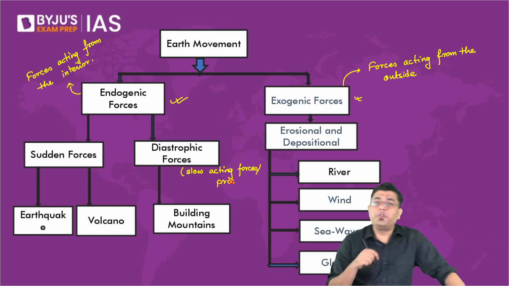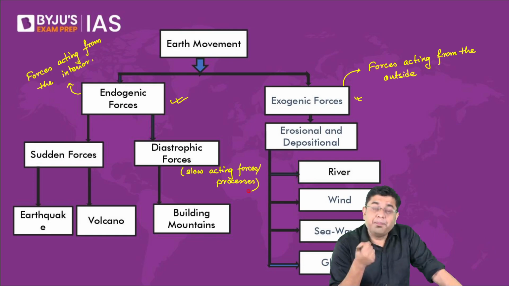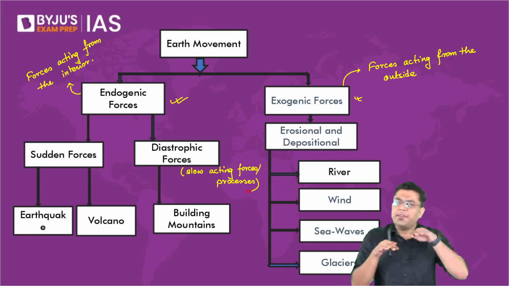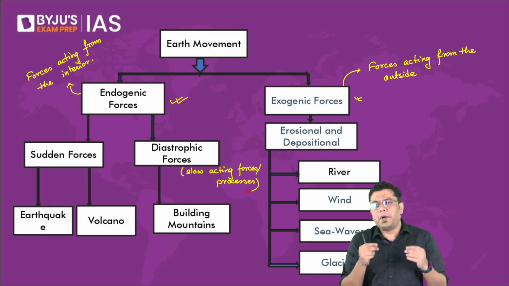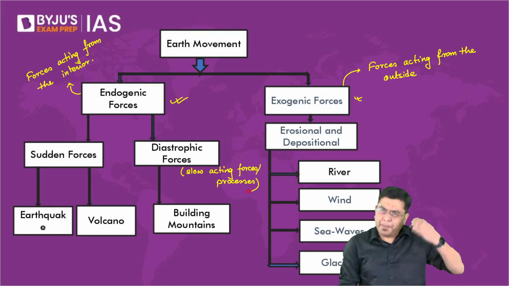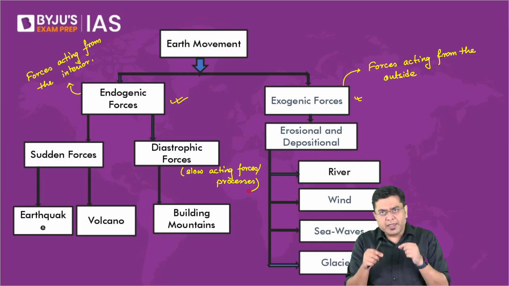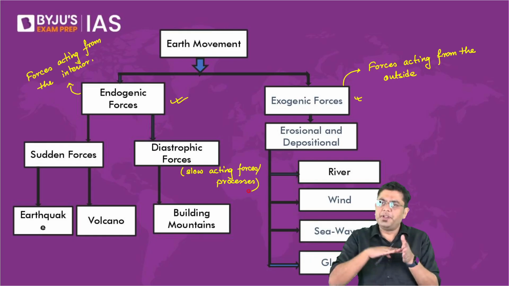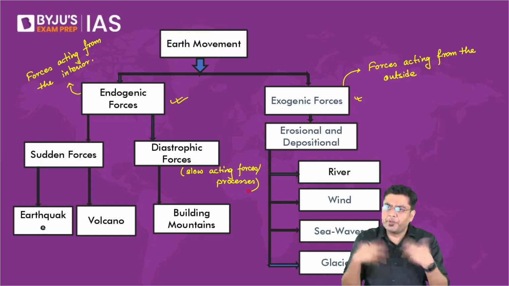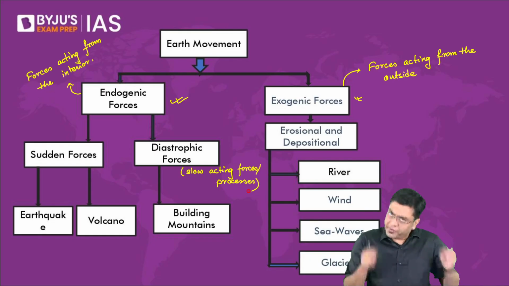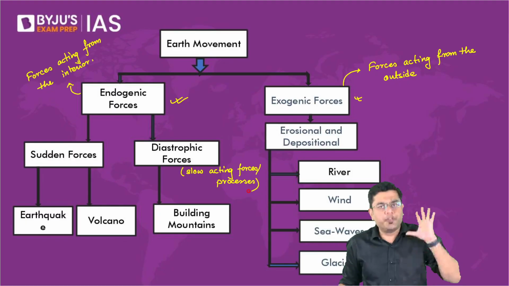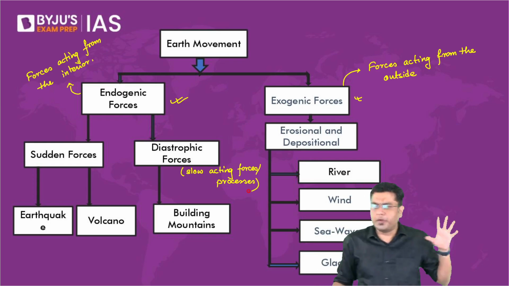Now, when we talk about sudden forces, for example, earthquakes or volcanic eruption, they end up happening all of a sudden, isn't it? It is not as if an earthquake has been occurring over a particular region in India for the past 200 years, with a slight shaking every day, continuously shaking topsy turvy. It happens all of a sudden whenever it happens. So is the case in the case of volcanoes also. They will happen all of a sudden at one instance at one point of time.